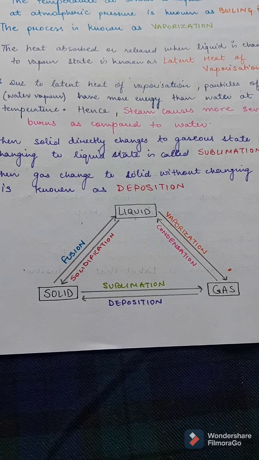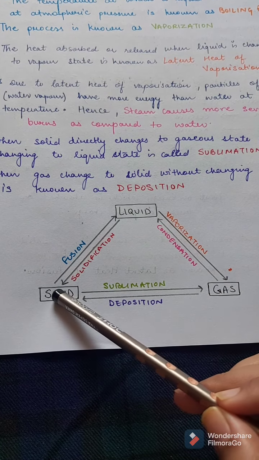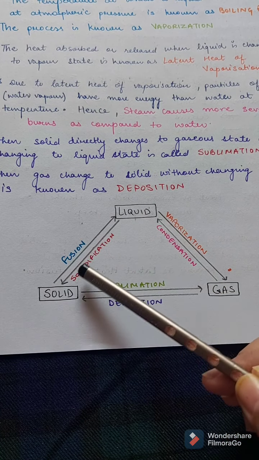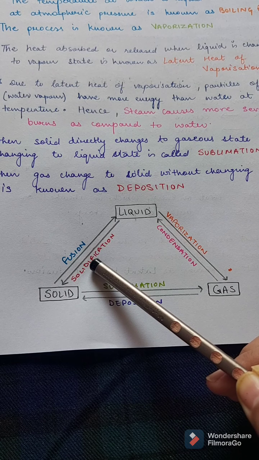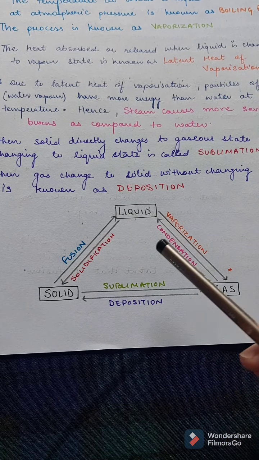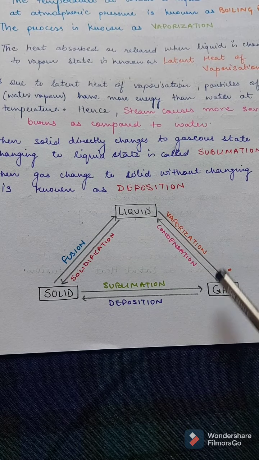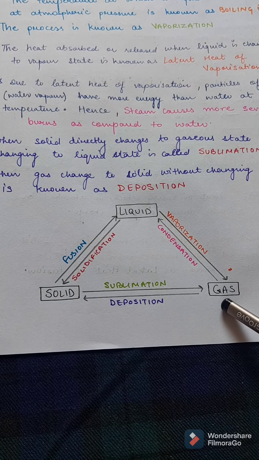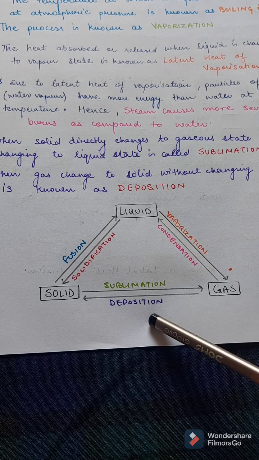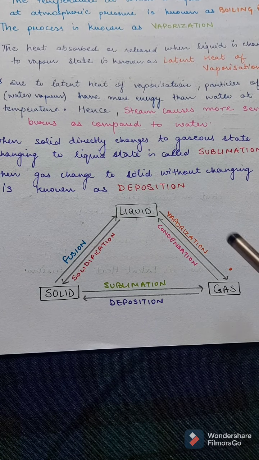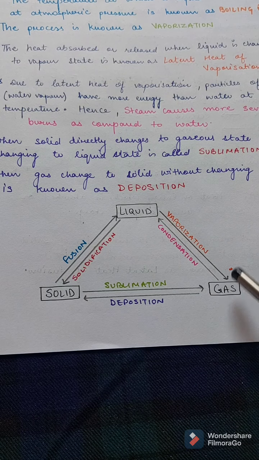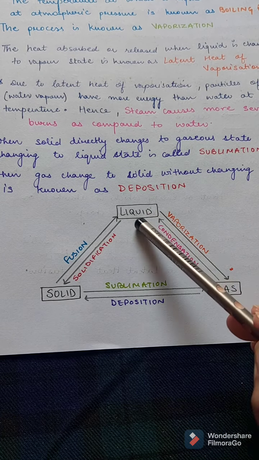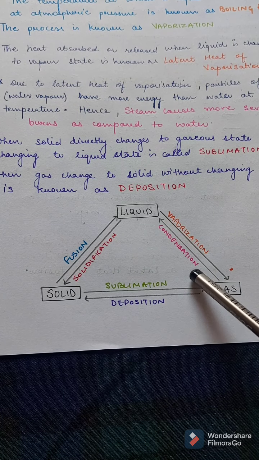In the flowchart we can see here, when solid is converted to liquid, it is known as fusion, and the vice versa is known as solidification. When solid is converted to gas, missing the liquid state, it is known as sublimation, and the vice versa is known as deposition. Similarly, when liquid changes to gas, it is known as vaporization, and when gas changes to liquid, it is known as condensation.